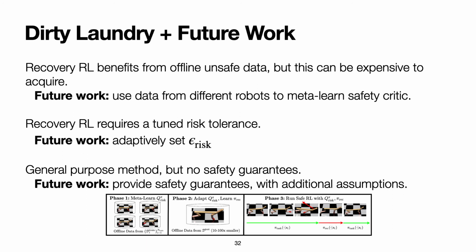We also note that the CMDP framework used has hyperparameters such as epsilon risk to model risk tolerance. While our ablations suggest that Recovery RL is not very sensitive to epsilon risk, finding an appropriate threshold still requires tuning in order to make sure that the agent appropriately balances safety and exploration. In future work, we plan to study how to adaptively set this balance based on the current rate of learning progress and constraint violations. Additionally, we will study how to provide safety guarantees for this method in future work with additional assumptions.